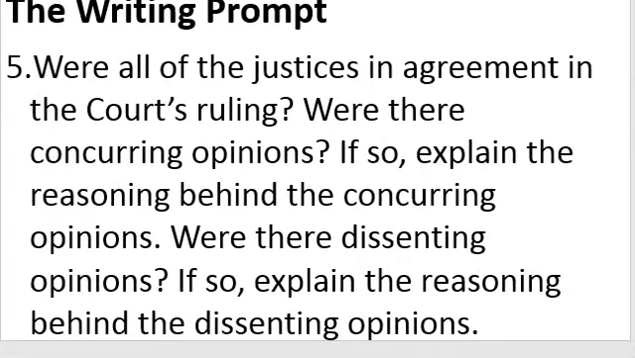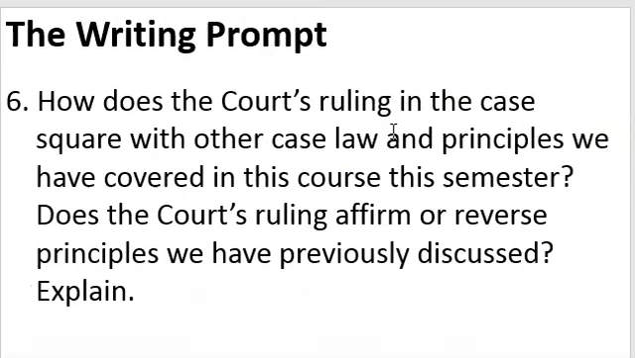How did they find these provisions apply to the circumstances of the current case? 5. Were all of the justices in agreement on the court's ruling? Were there concurring opinions? If so, explain the reasoning behind the concurring opinions. Were there dissenting opinions? If so, explain the reasoning behind the dissenting opinions. Number 6, how does the court's ruling in the case square with other case law and principles we have covered in this course this semester? Does the court's ruling affirm or reverse principles we have previously discussed? Explain.